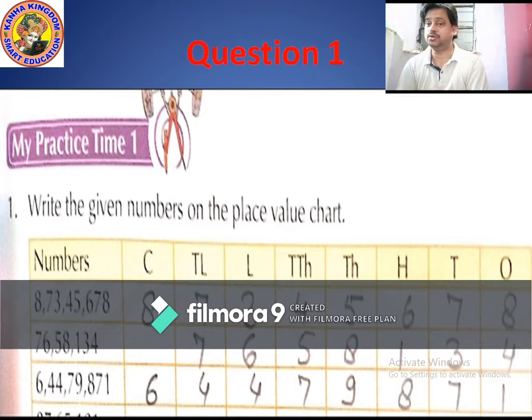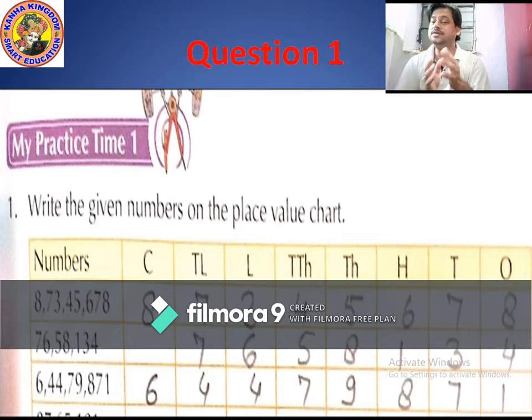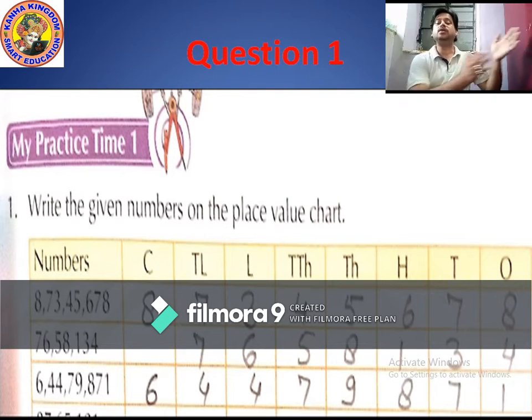As I already told you, starting from the ones digit, or ones place, which is the last number, or which number is in the ones position? Correct, 8, because 8 is on the right hand side, and we start placing numbers in the place value chart from the right hand side and move to the left hand side.